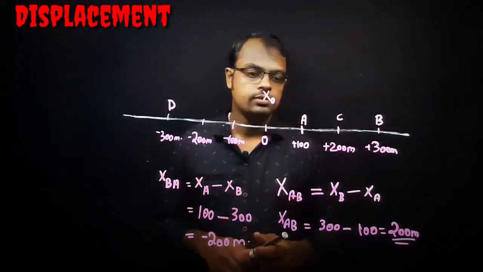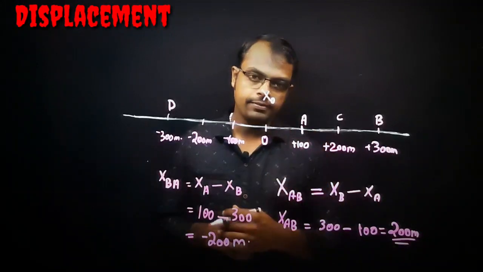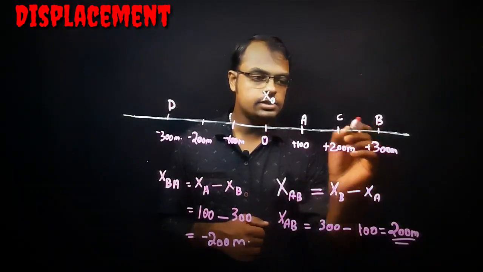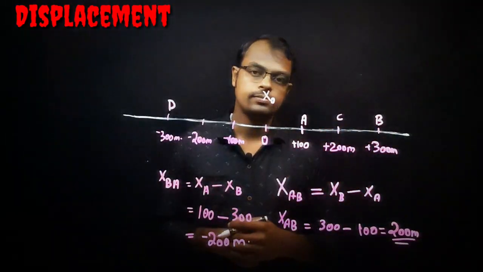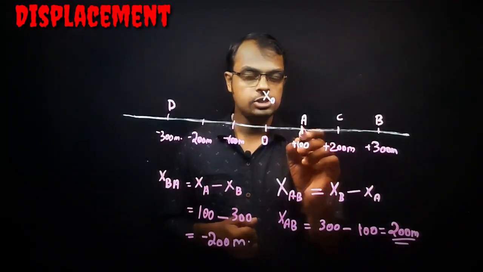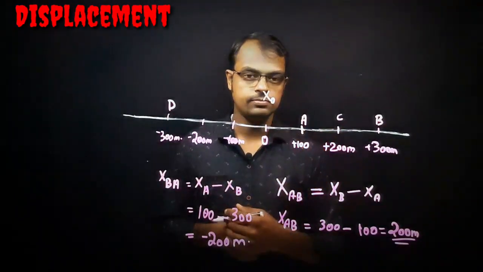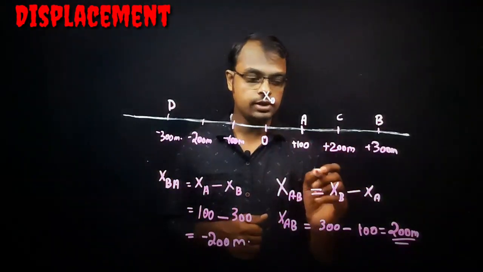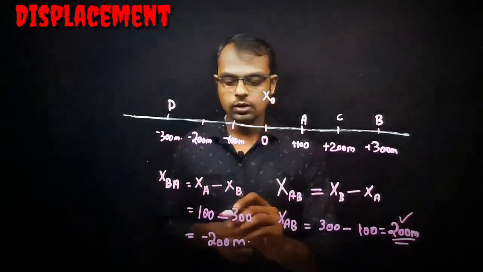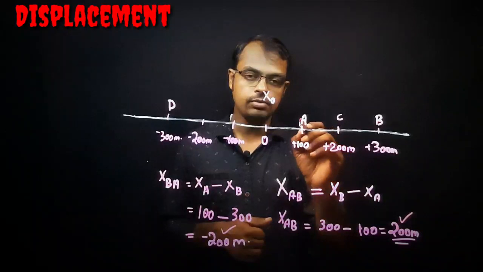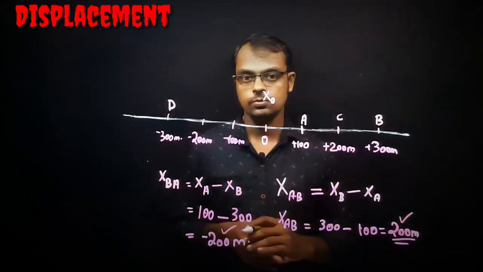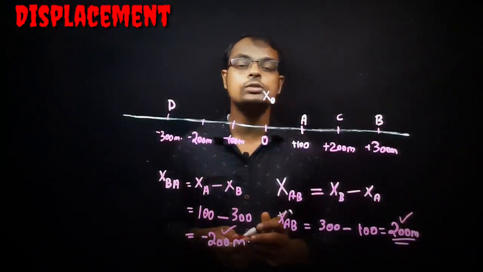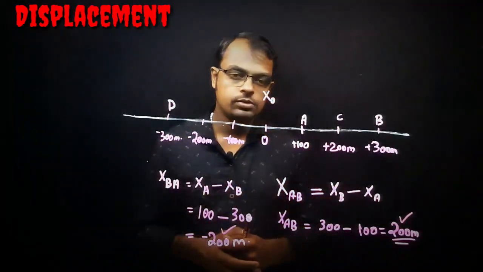Now imagine the body starts from position A, reaches position B, and again comes back to position A. What is the displacement? The initial position as well as the final position is the same. So the displacement is equal to 0. That means the displacement can be positive, negative, or in this example, 0. But what about the distance traveled? Distance traveled is always a positive quantity.